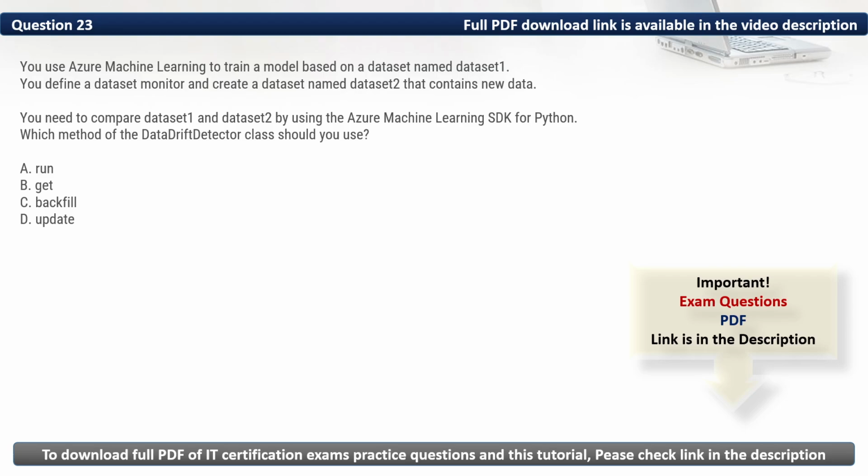Firstly, let's eliminate the incorrect options. We have A, run. It runs the DDD process for scheduled monitoring, not for direct comparison. Then we have B, get. It retrieves DDD results but does not perform the comparison. Then we have D, update. It updates the monitoring setup but does not compare datasets. As such, the method of the DataDriftDetector class that we should use is backfill. Thus, the correct option is C.